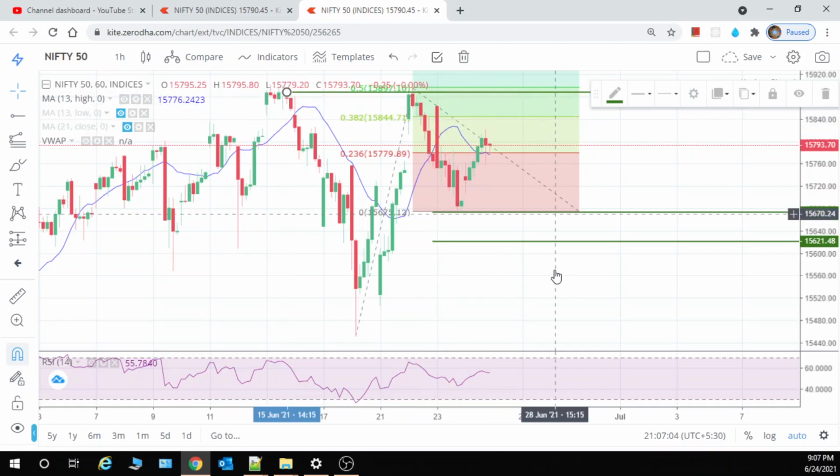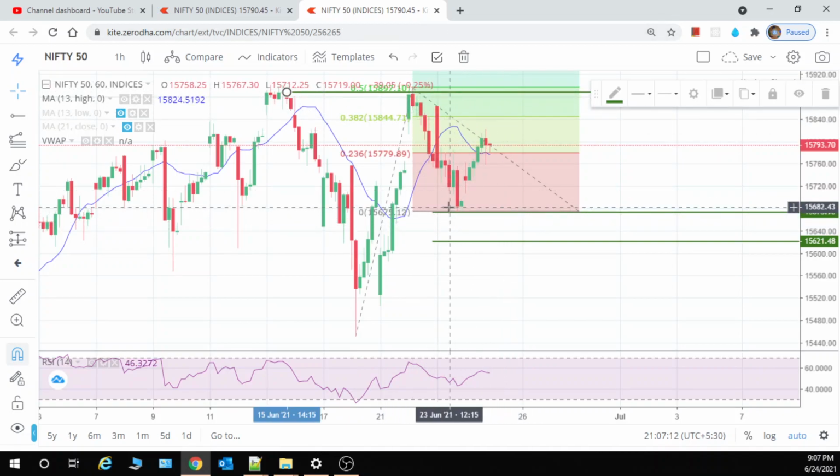If it is closing above this high, then this is the ATS. If it is closing above this ATS, then you can take the trade, keeping the stop loss over here. But this will be a very high stop loss. It comes down to your risk appetite, whether you want to take it or not, right?